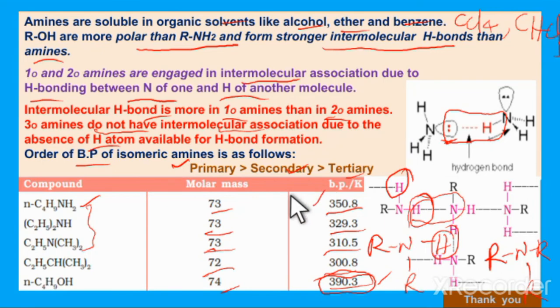But within the amines, n-butylamine has a higher boiling point than the remaining. This is about the boiling point variation. Because of this, primary amines have a higher boiling point than secondary, and secondary than tertiary, because there is more possibility for hydrogen bonding. But amines have a lower boiling point than alcohols. This is about the physical properties of amines. Thank you.